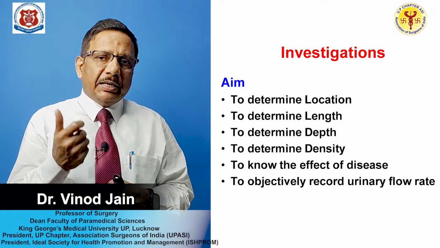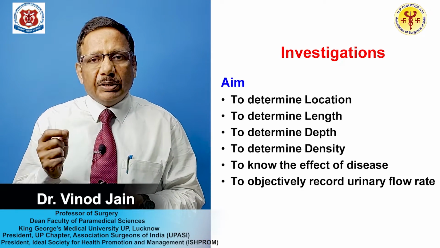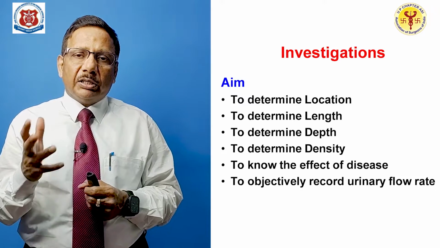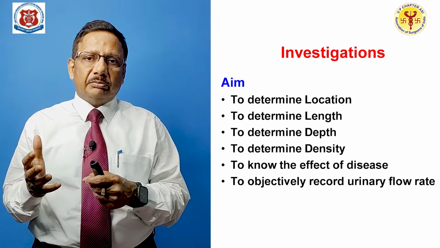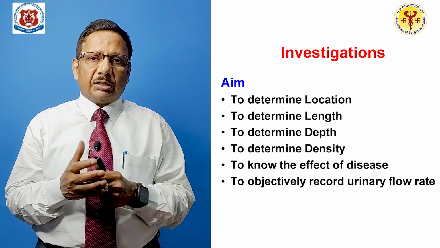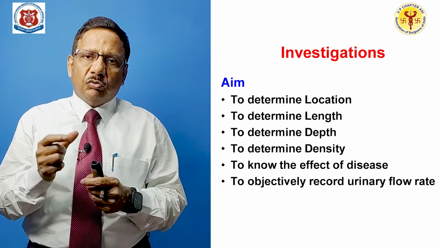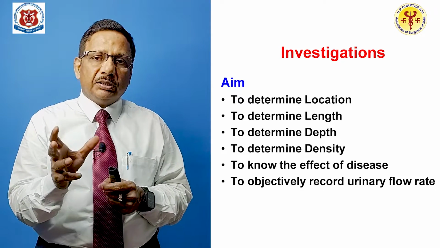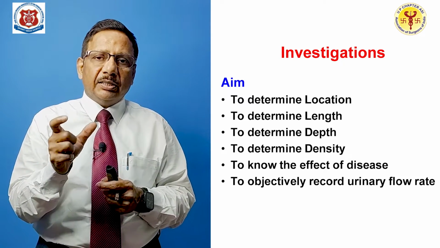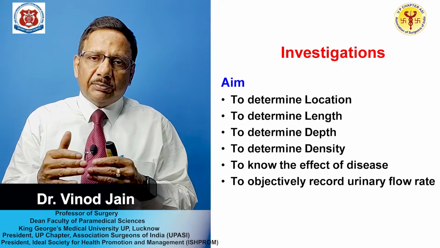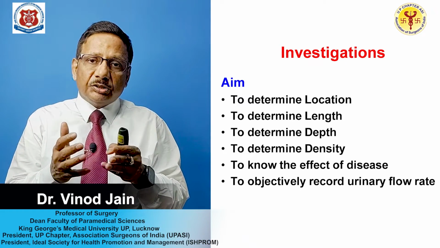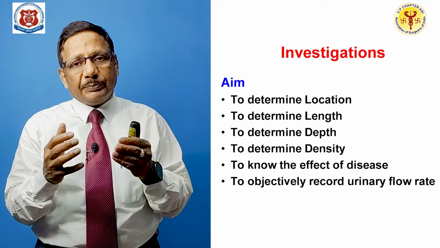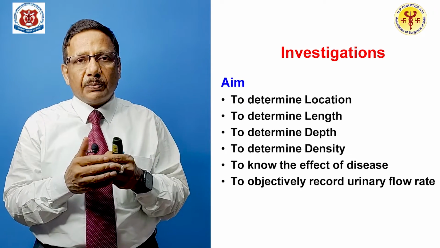What is the basic aim of investigation? The basic aim of investigation is to determine the location where it is situated within the urethra. Then what is the length, whether it is a short stricture of 1 centimeter, 2 centimeter, 3 centimeter, that length you need to determine. Then you have to determine the depth, how much tissue outside the urethra, the corpus spongiosum, is involved, because your treatment modality depends upon all these things.